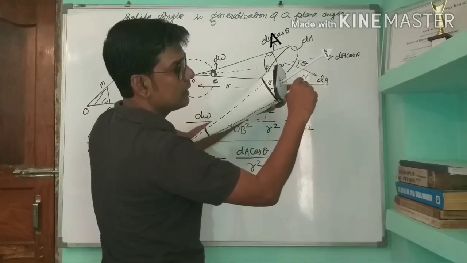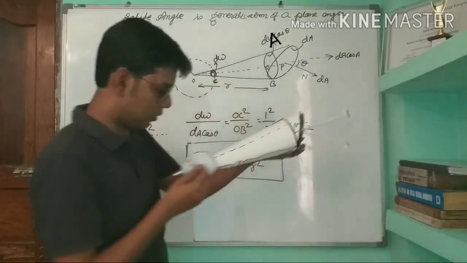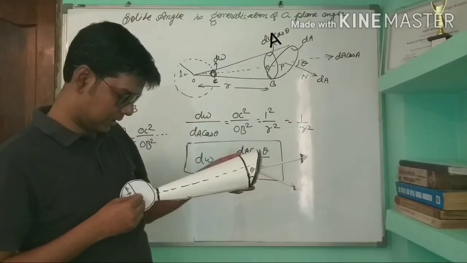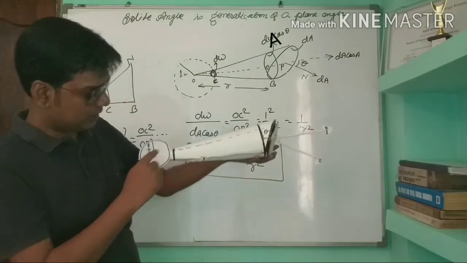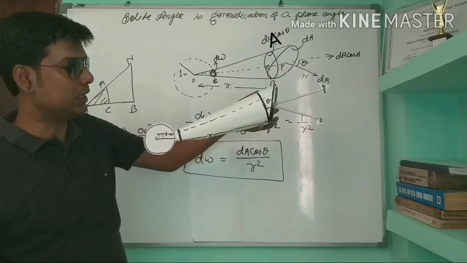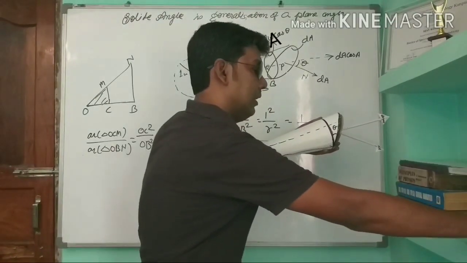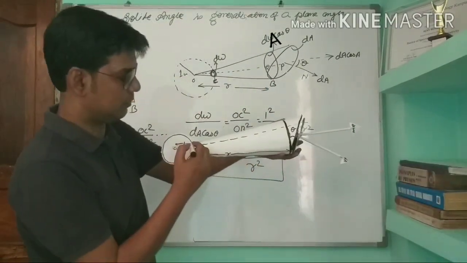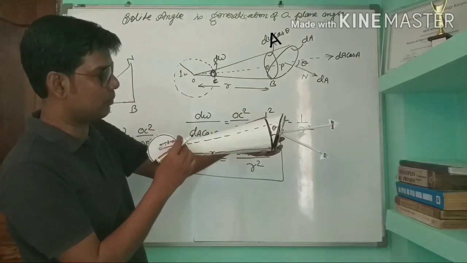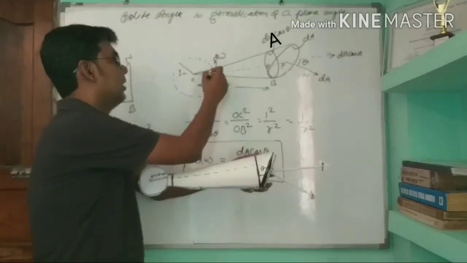Because this angle is theta. Now we constructed a sphere at point O this way. This sphere has a radius of unity. So we have taken a small area which is inside. This small area will be the solid angle. So this is the solid angle.